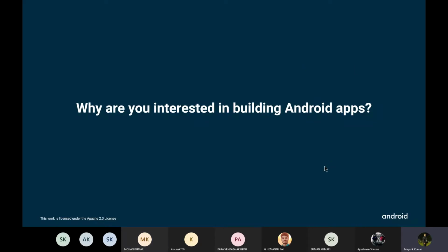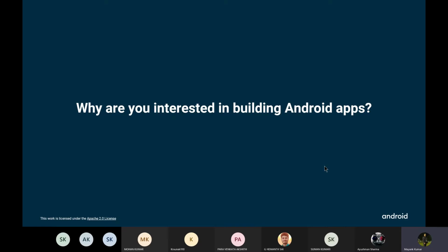Very good. Let me give you a point on why you should be building Android apps. You can find an Android device with everyone, whether in the form of an Android smartphone, smartwatch, Android TV, or tablet. Billions of Android devices are working across the globe in all these forms, so you can easily see how great it is to deploy your app to such a large number of devices.